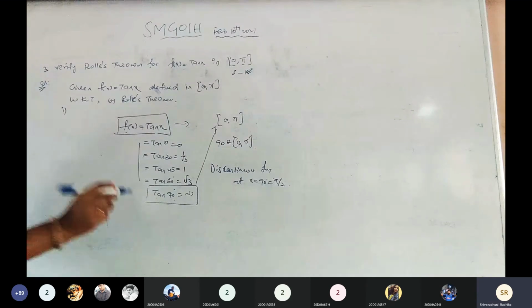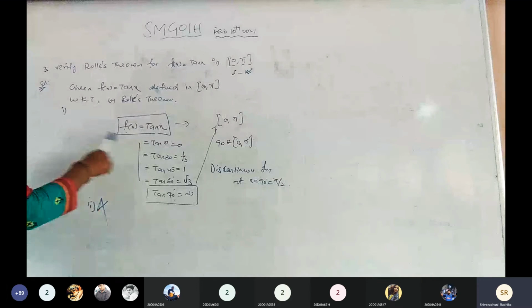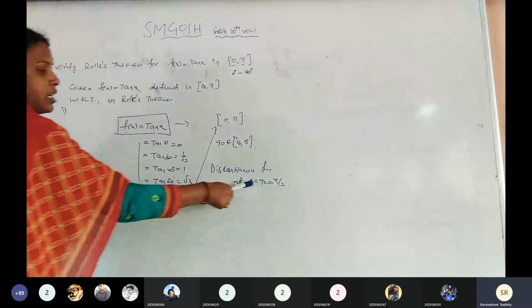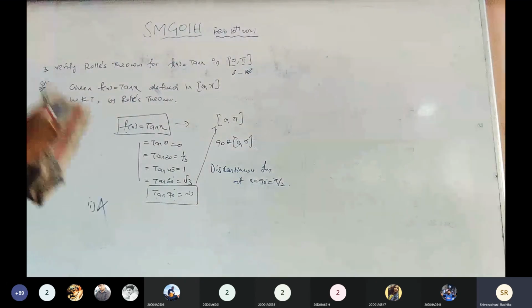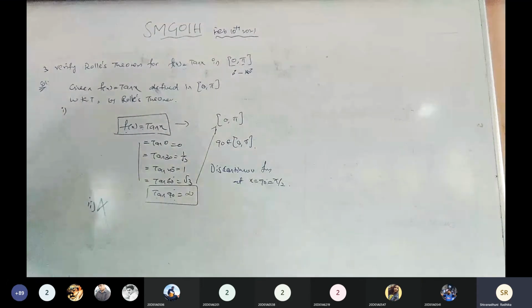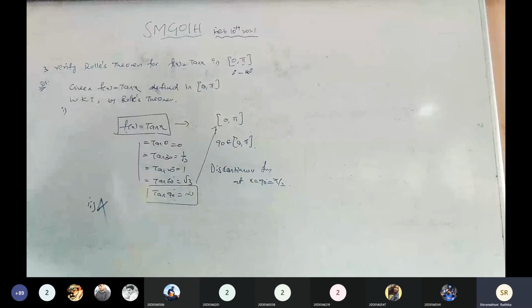Now the Rolle's theorem is not verified for the function f of x equals tan x. Is it clear? I am going to rub this rough work. Please take a pic or screenshot.